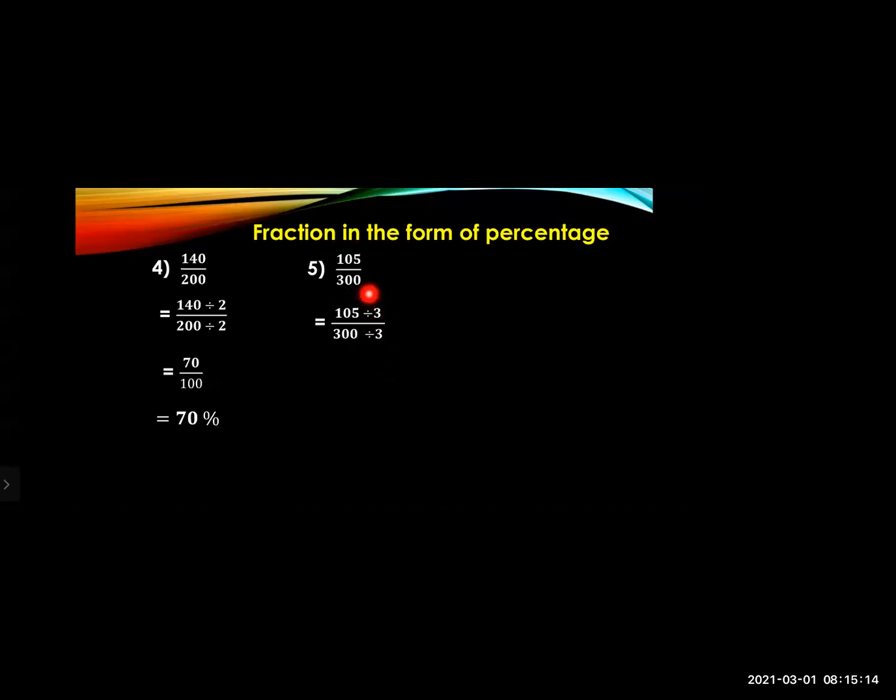The same number you have to divide in the numerator also. So 105 divided by 3 and 300 divided by 3. The answer you will get is 35 upon 100. Now what percentage will it be? It will be 35 percent. So this is the fraction which we have turned into a percentage. Okay. So remember, when the fraction is there, you have to change the denominator to 100.